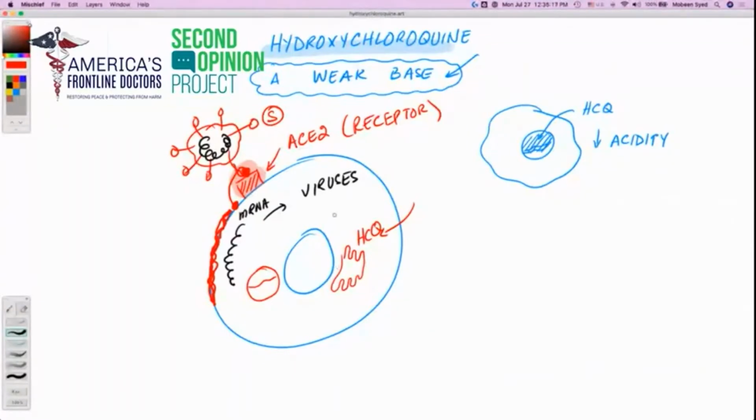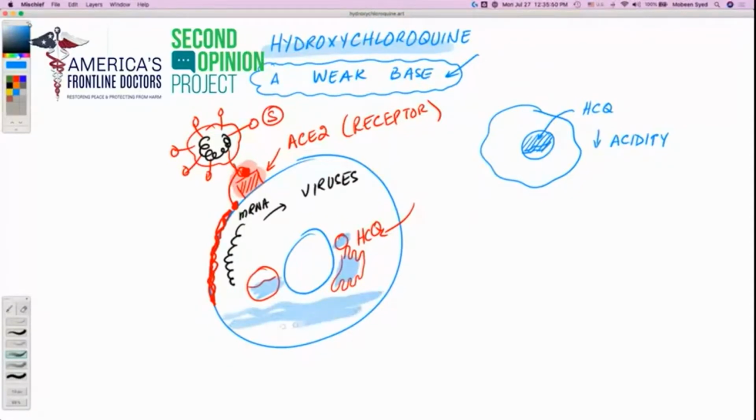Similarly, endoplasmic reticulums are small structures here that help make the virus. So generally, we can say that the intracellular machineries being used by the virus, in the presence of hydroxychloroquine, will become less acidic. Because hydroxychloroquine is basic, alkaline in nature, it reduces the acidity inside the cell.